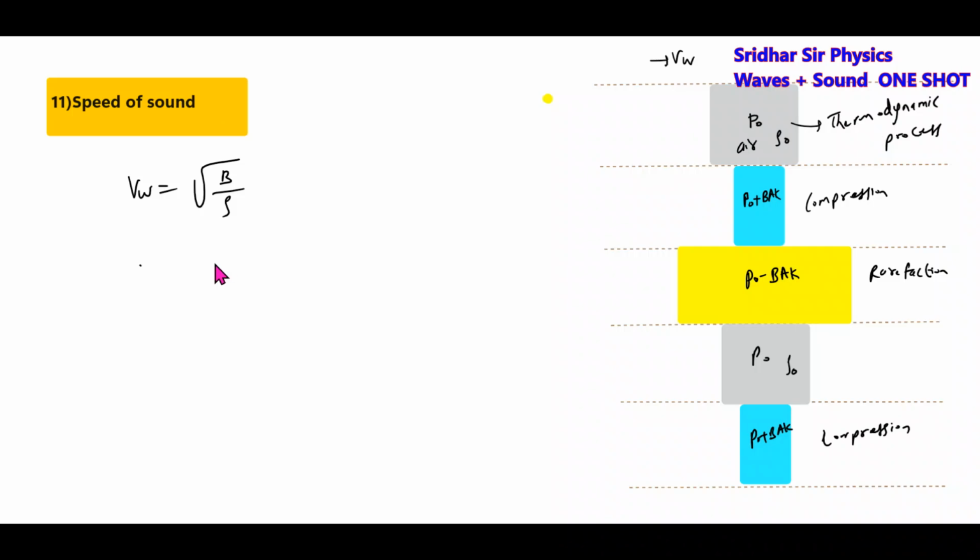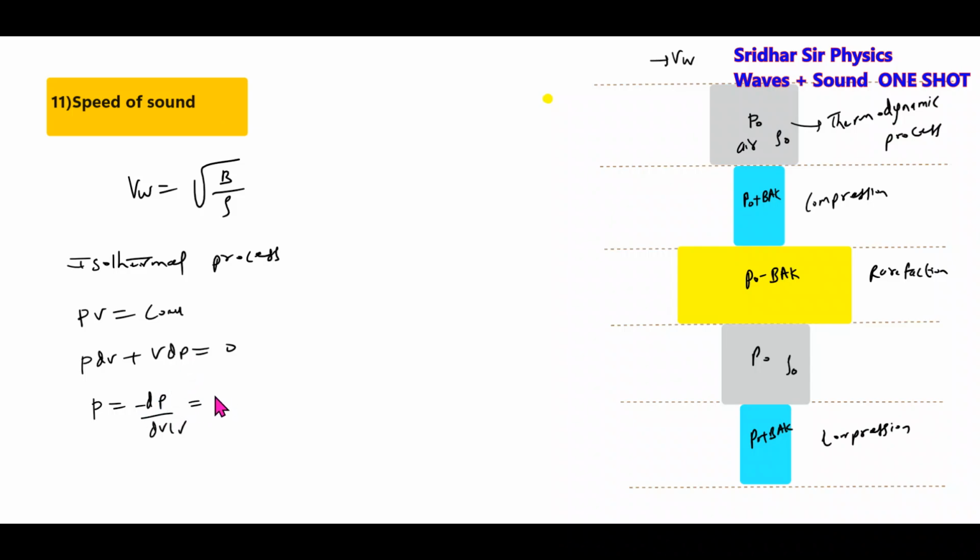What thermodynamic process? Newton assumed that it will undergo an isothermal process. So PV is equal to constant. Then P dV plus V dP equal to 0. Then we can define P is equal to minus dP by dV by V. From elasticity, this should become equal to bulk modulus. So now I'll replace this bulk modulus by the pressure of air.